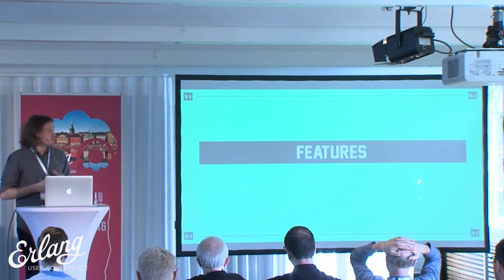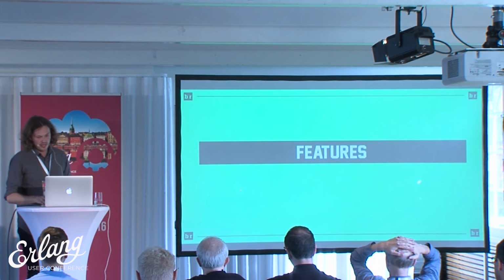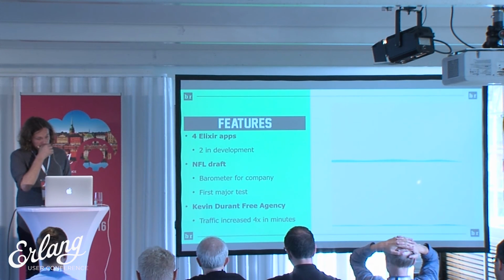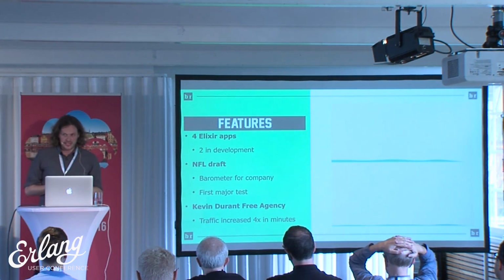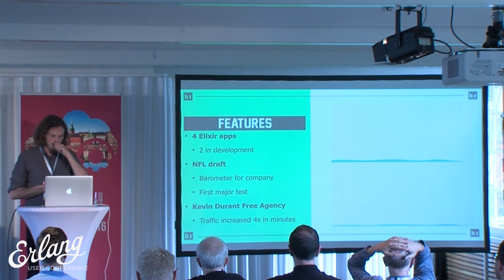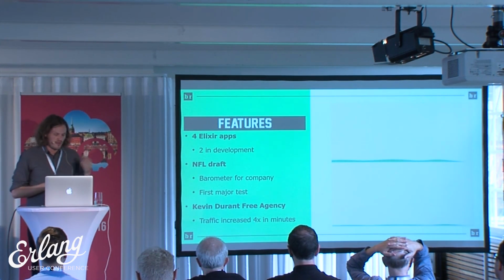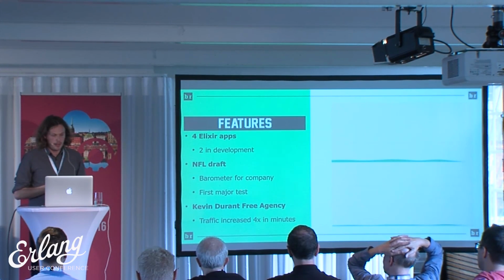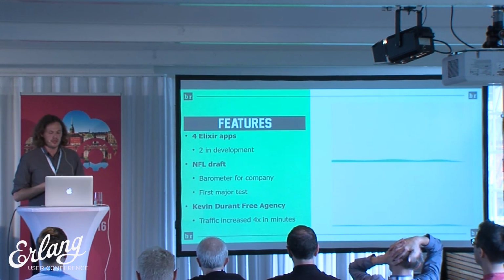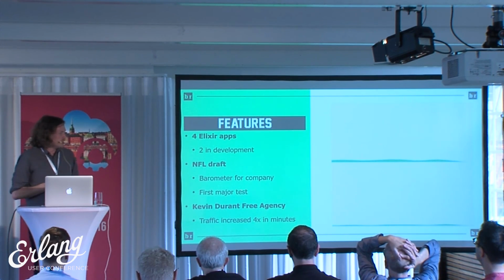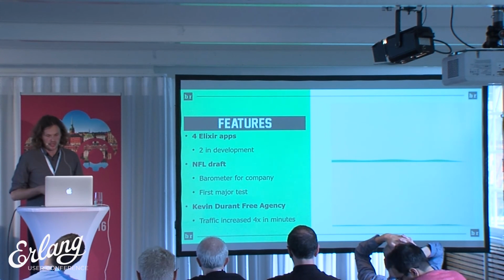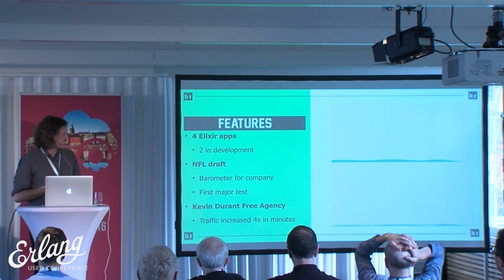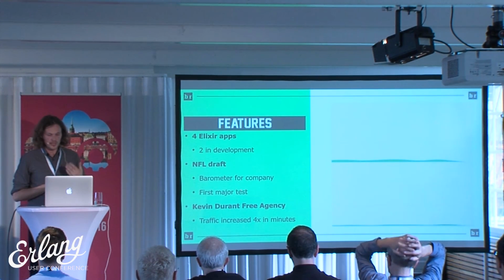And after this stage, we had another stage of features. At this point, we had 4 Elixir apps and 2 more in development. The most significant of these new apps was our push notification service. As I said before, we send, I think, 3 billion push notifications a month. The older push notification service was written in Ruby, and we had these external workers, and all of these various caching mechanisms, and it was very slow.